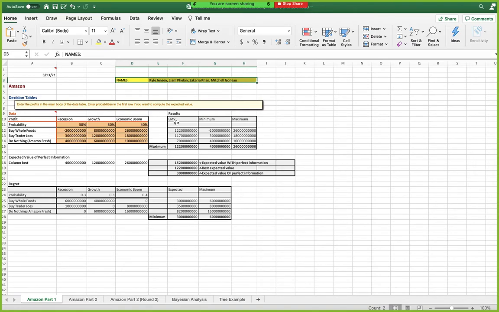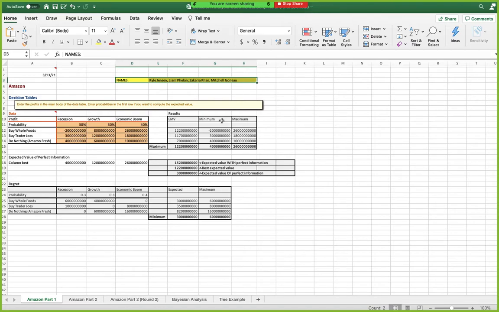Moving over to the expected monetary value, it's telling us between all three of those options that the 122 starts there, I think it's like 122 million, something like that. It's telling us that the best option would be to buy Whole Foods. The minimum value, the minimum outcome with the least damage, would be to buy Trader Joe's.